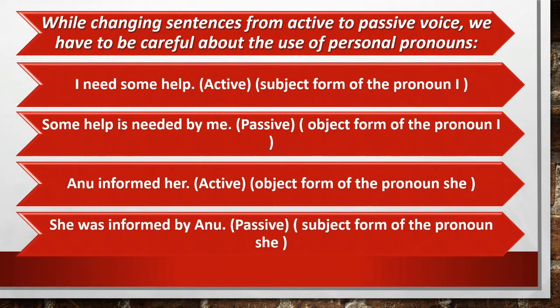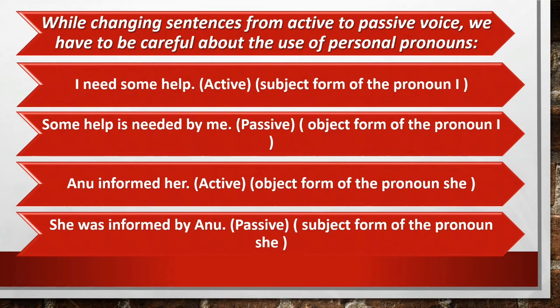So students, while changing sentences from active to passive voice, we have to be careful about the use of personal pronouns. Clear? You should know how to use the personal pronouns while converting active voice into passive voice. For example, I need some help.